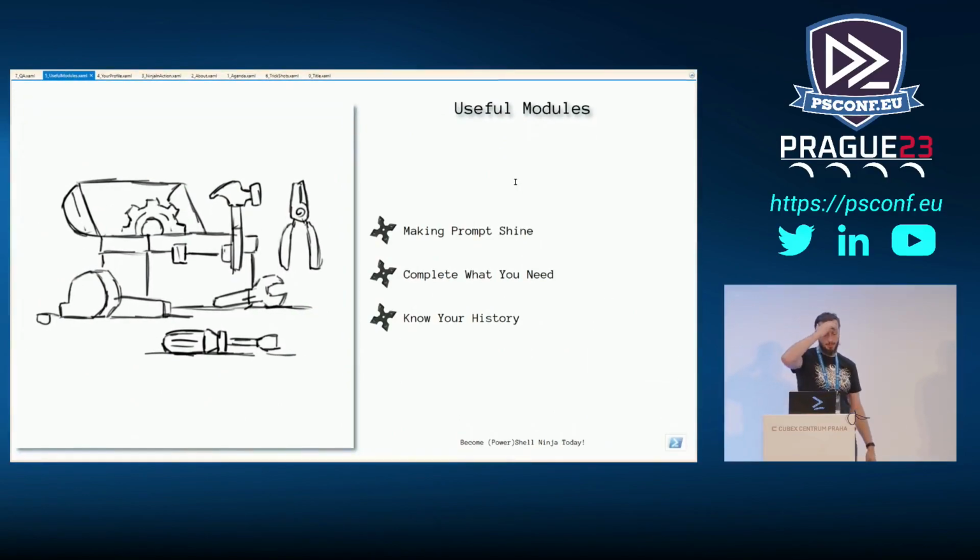So, useful modules. Definitely what I would recommend is just find a module that will work for you when it comes to the prompt. Because in my opinion, the prompt is where everything starts. It's always on your screen. You can always see it. And it always provides some feedback if you choose to do that.